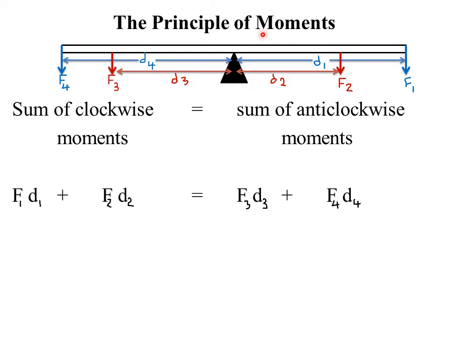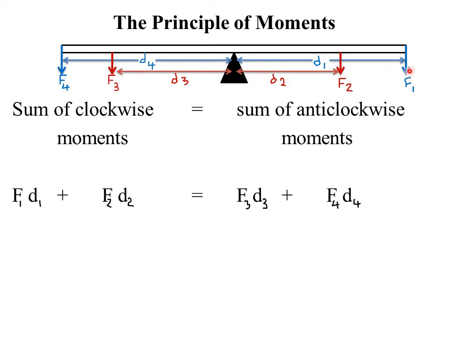So I think we've discussed enough on how to identify those forces. It is important to note that the forces that cause the bar to move in the clockwise direction will produce the clockwise moments. In this case, forces F1 and F2 will cause the bar to move in this downward direction, which is the clockwise direction. Hence they represent the clockwise moments. Whereas forces F3 and F4 will cause the bar to move in this direction, which is opposing the clockwise direction. So we call it the anti-clockwise direction. That's why we are categorizing F3 and F4 under the anti-clockwise moments.